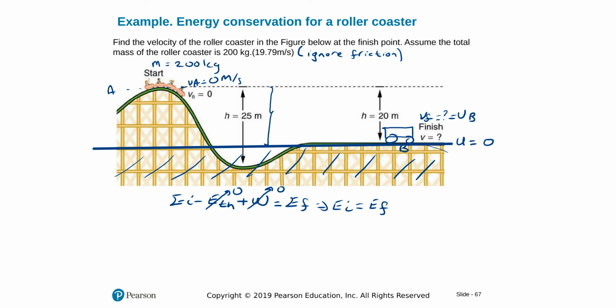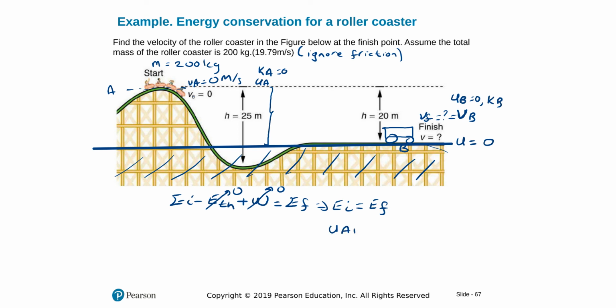What is initial energy? At A we have 0 velocity, so kinetic energy at A is 0. There's a potential energy. At B we have 0 height, so potential, this is VB by the way, UB is 0. There's a kinetic energy. Let's write them down.